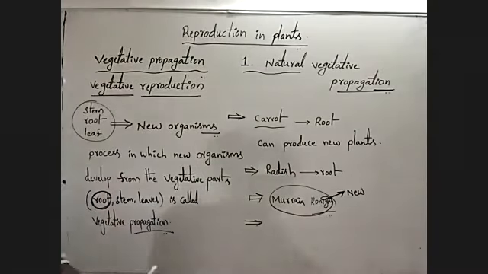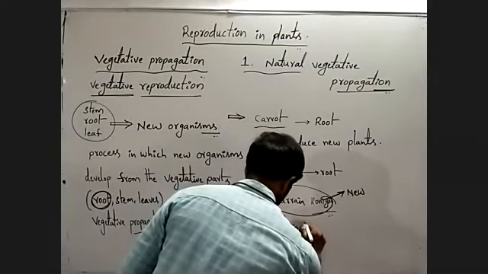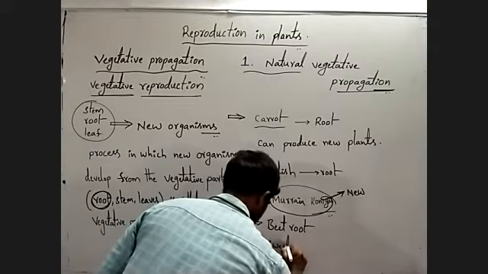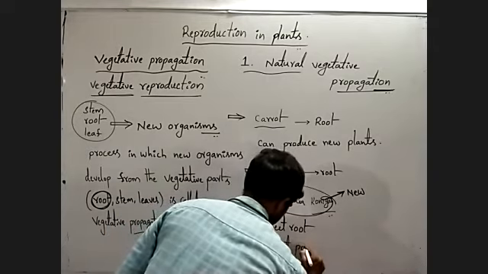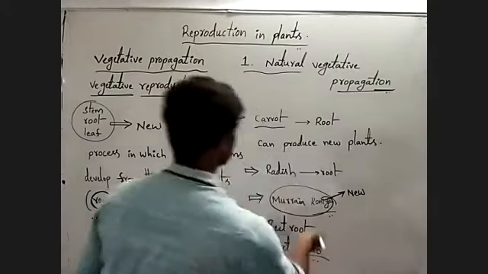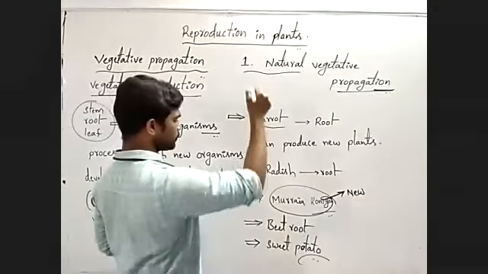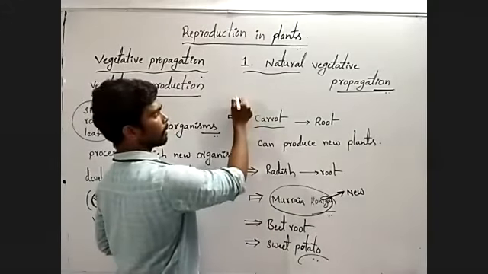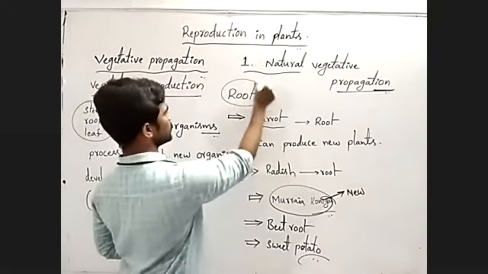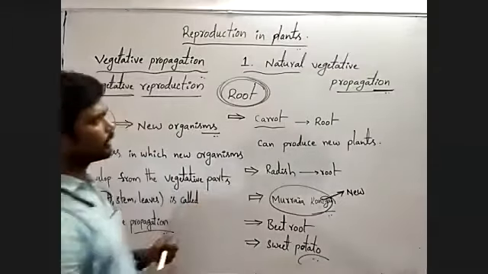Next, sweet potato. These are all important plants. They can produce new plants by their root. Observe carefully once.